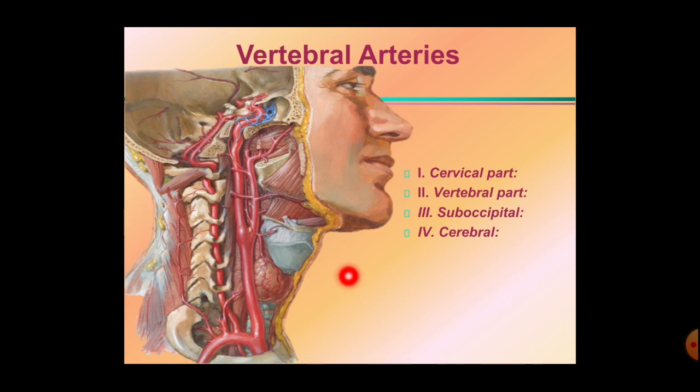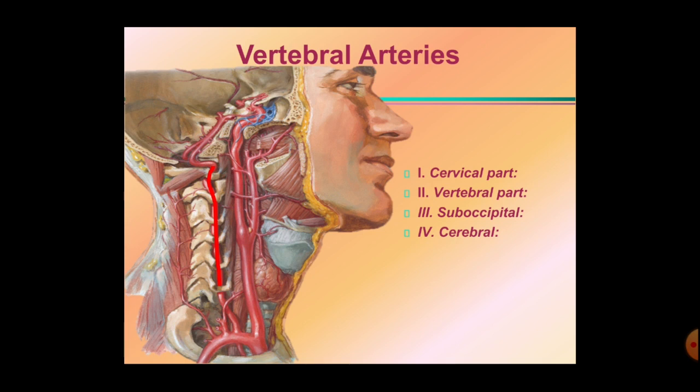Here the first part takes origin from the subclavian artery, from the first part of the subclavian artery. It enters the scalenovertebral triangle, then passes up to the foramen transversarium of the 6th cervical vertebra. So that is the first part, the cervical part of the vertebral artery. Then the second part is the vertebral part. It passes through the foramen transversarium of the upper 6 cervical vertebrae.